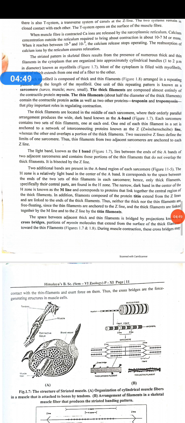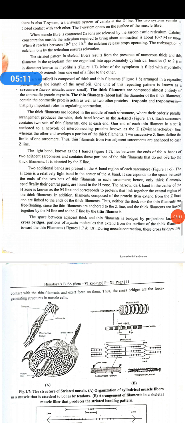Okay students, a characteristic feature of this muscle is that they are made up of myofibrils, and myofibrils are made up of alternate dark and light bands. Detailed study of this myofibril established that they have a striated appearance because they contain two kinds of protein, actin and myosin.